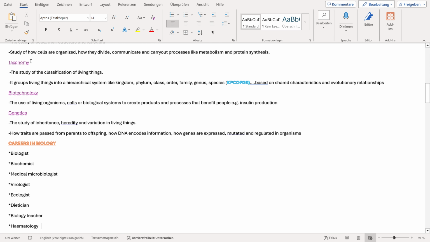When you see the word taxonomy, you can think of taxonomy hierarchy. Yes, you're right. Okay, so taxonomy, the branch of biology, this is the study of the classification of living things. So under taxonomy, studying the classification of living organisms. So we are studying how living things are classified into groups. It groups living things into a hierarchical system like kingdom, phylum, class, order, family, genus, species, based on shared characteristics and evolutionary relationship.